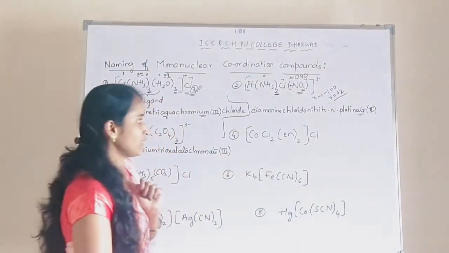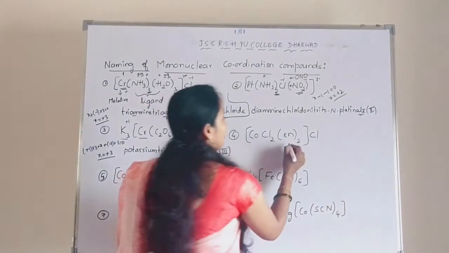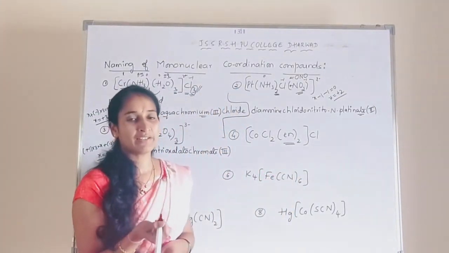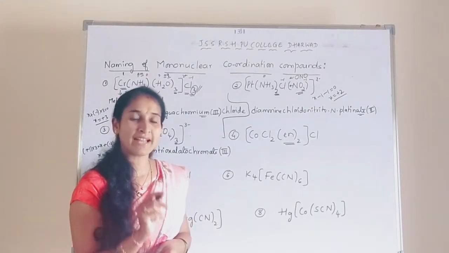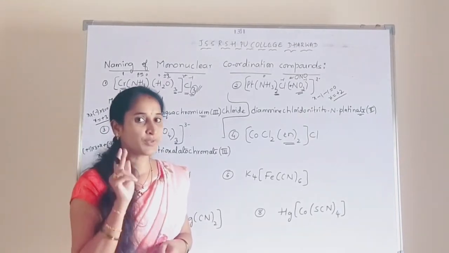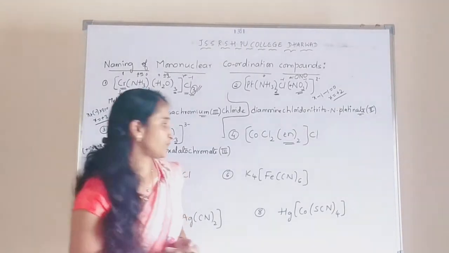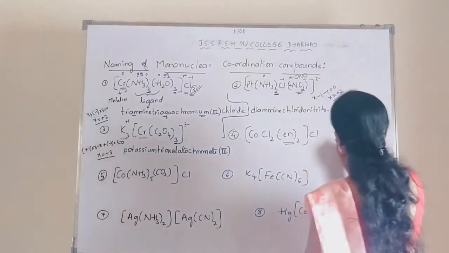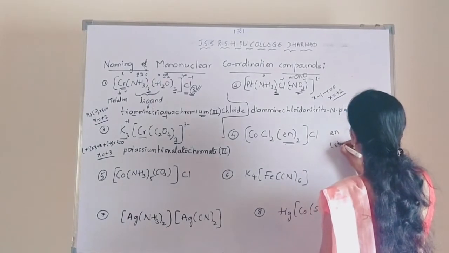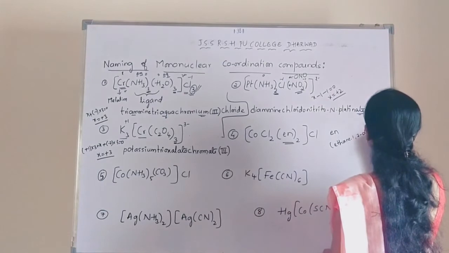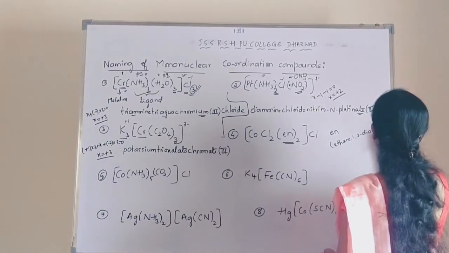So next example. So see here, en. As I already mentioned, en is a didentate ligand. The contribution is 2. Okay. So the ligating atoms are 2. So en is nothing but ethane-1,2-diamine.